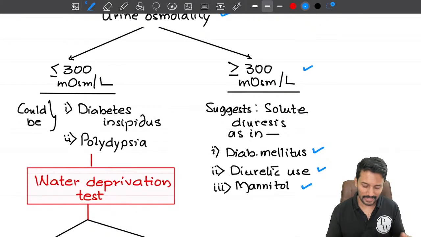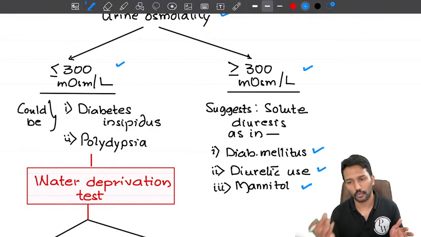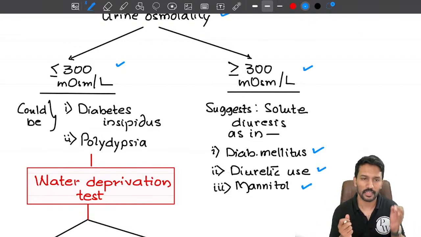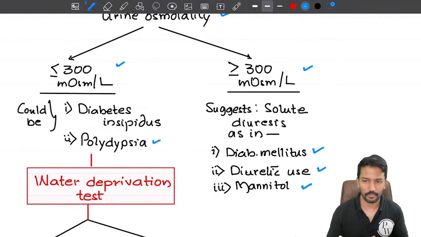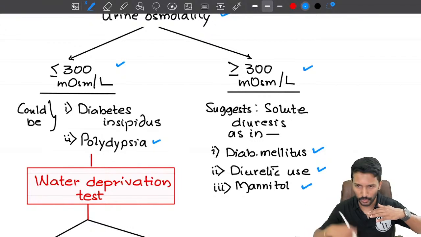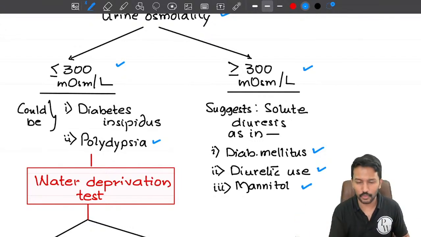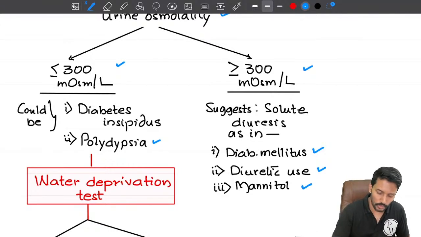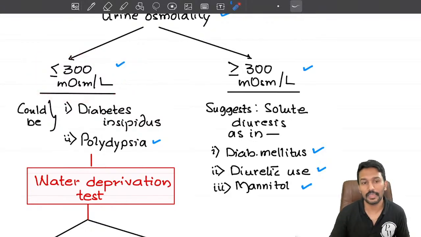On the other hand, if it is diabetes insipidus, the urine osmolality will be very low because we are only losing water. So you will have a very dilute urine. Urine osmolality will be less than 300. And in case of polydipsia also same, because in polydipsia what happens? I am drinking too much water. So ADH level is going down and I am making the body lose too much water in urine. So I am basically losing too much water only. So I will have dilute polyuria. So these are the two differential diagnoses when you have a case of polyuria with urine osmolality less than 300.